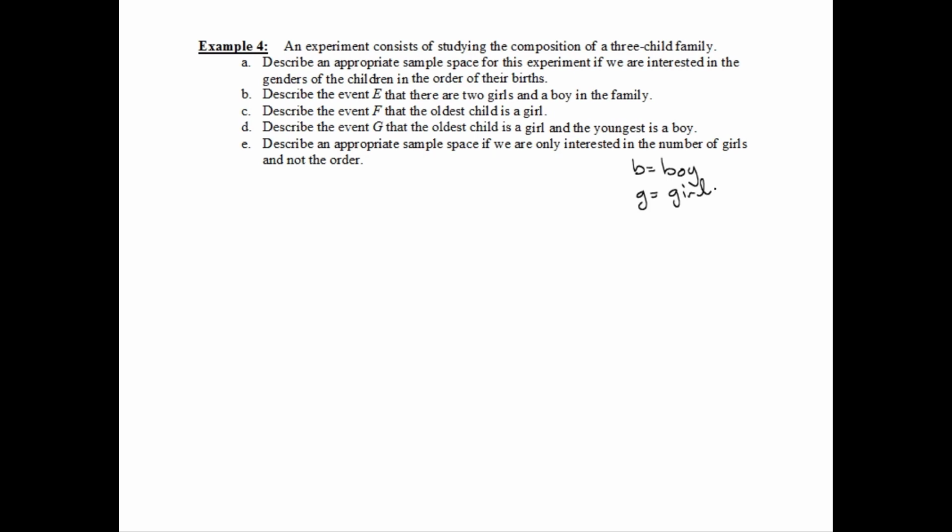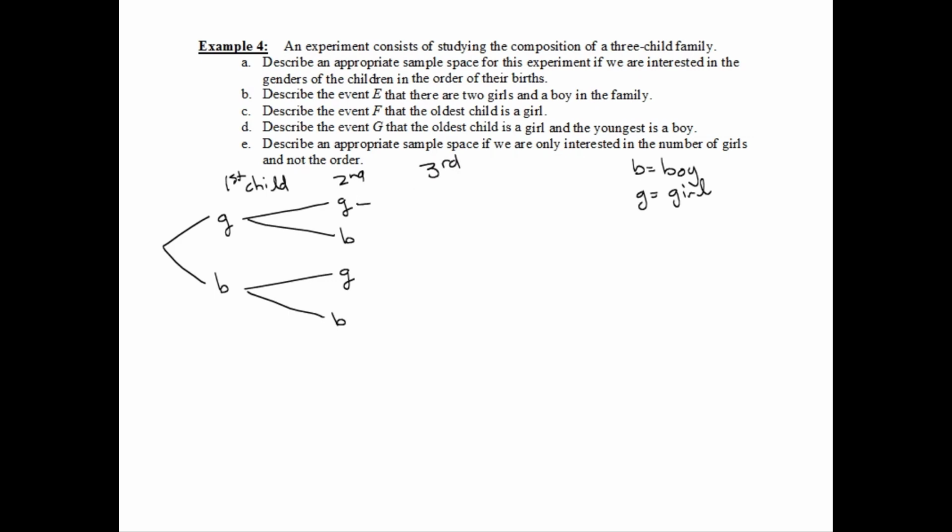And one thing you could do is draw a little tree. So for the first child, what could happen? You could either have a girl or you could have a boy, right? And then for the second child, what could you have? A girl or a boy, a girl or a boy. And then you could go on to the third child.